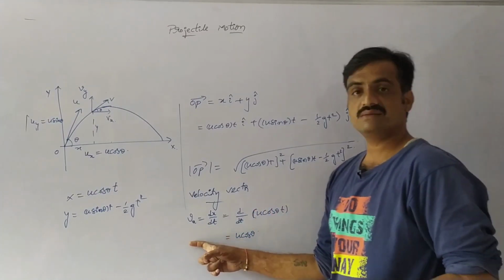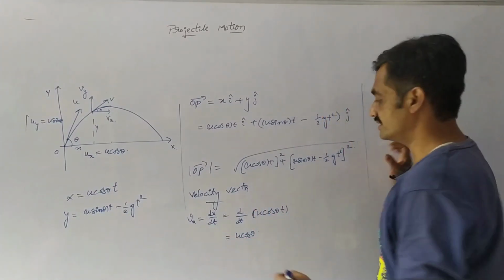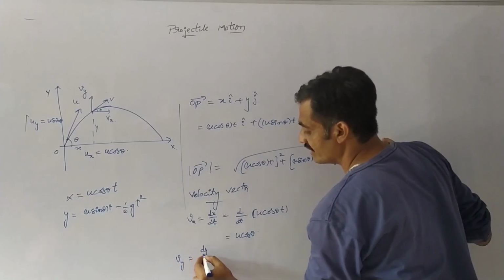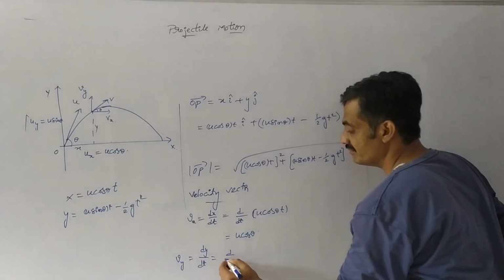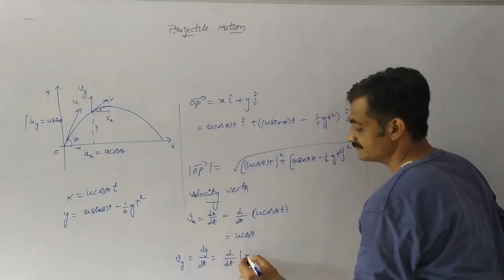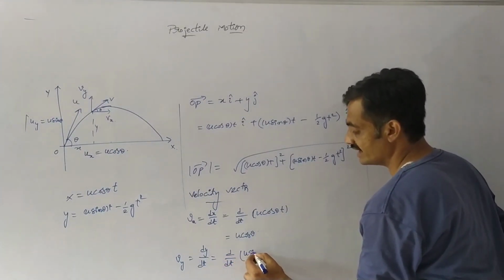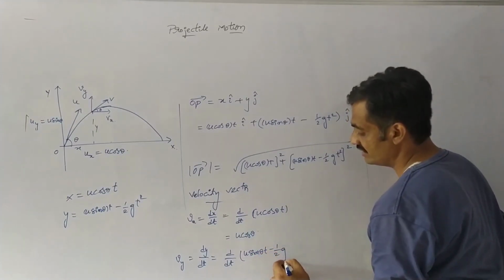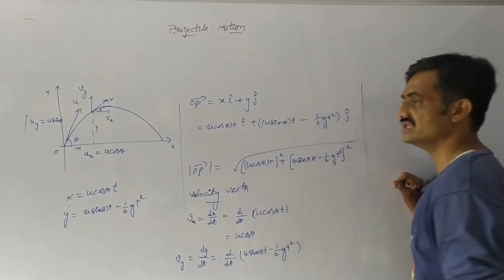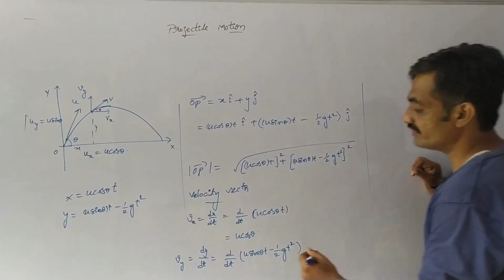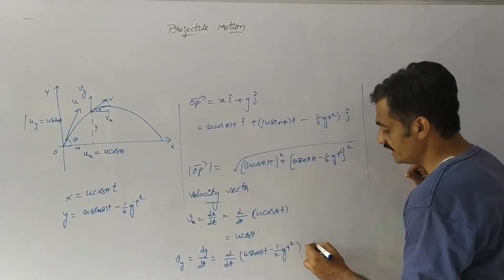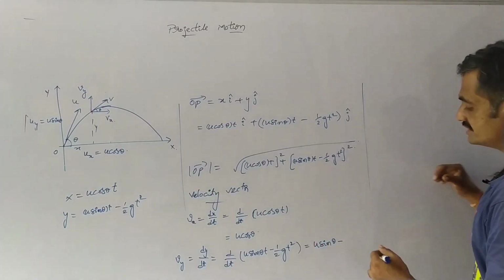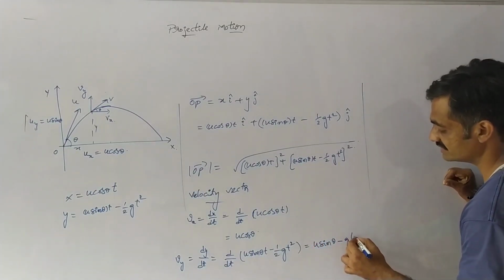Now we have to find the velocity along the y axis, which is dy by dt, that is d by dt of u sin theta into t minus half gt square. If we differentiate this equation, we get u sin theta minus gt.